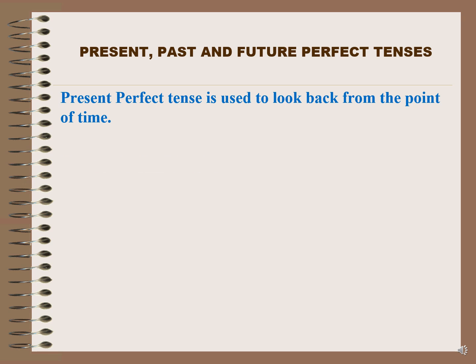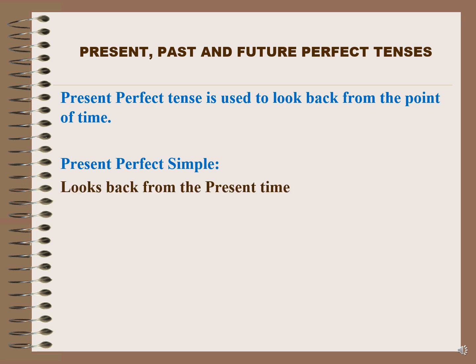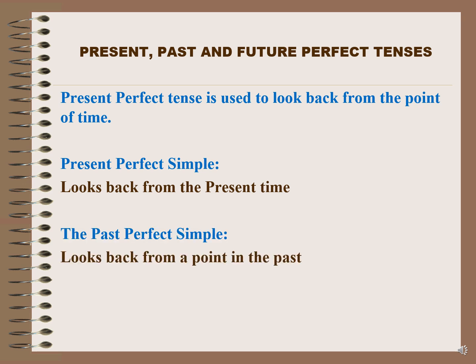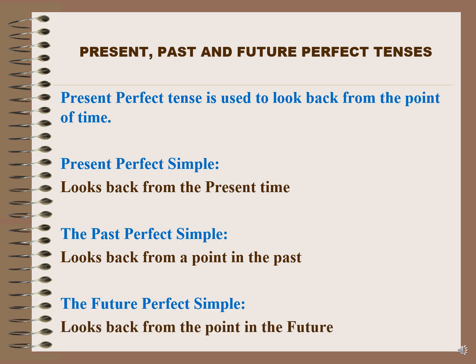Present perfect tense is used to look back from the point of time. Present perfect simple tense looks back from the present time, while the past perfect simple looks back from a point in the past, and the future perfect simple looks back from the point in the future. So the easier way to remember this is present perfect is looking back from the present. And past perfect, look back from the past. Future, look back from the point in the future.